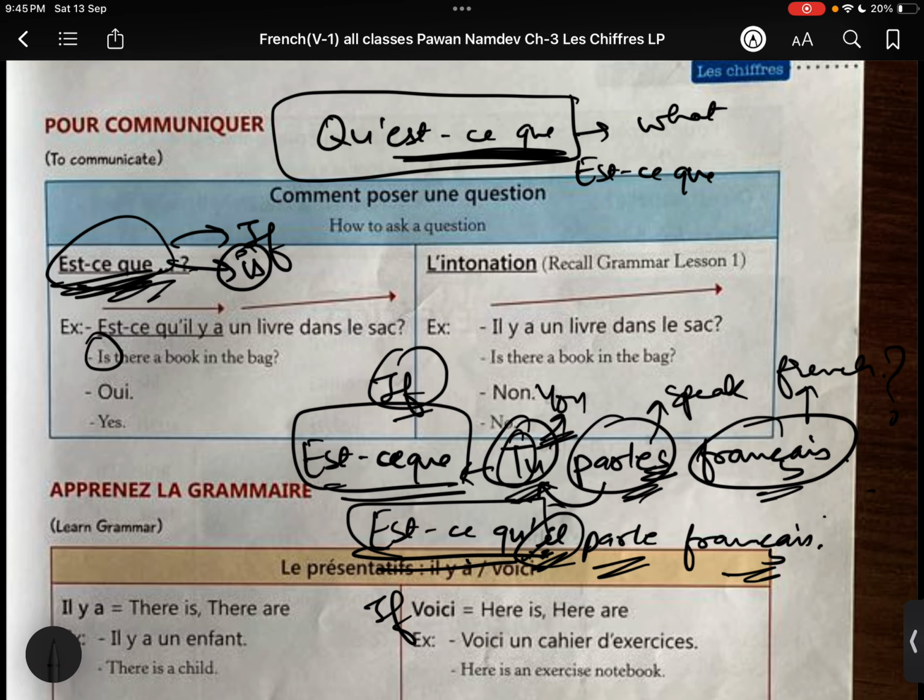Est-ce, okay? Est-ce means is. What can I write? Est-ce, c'est means this is. C'est means this is.